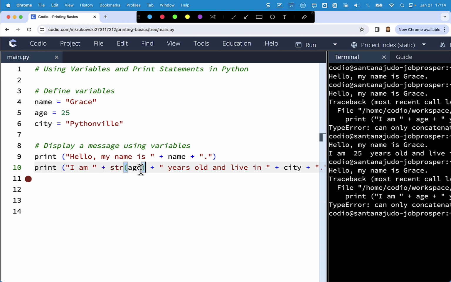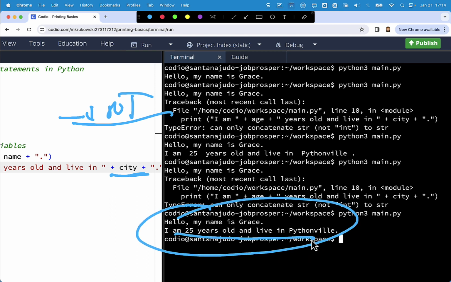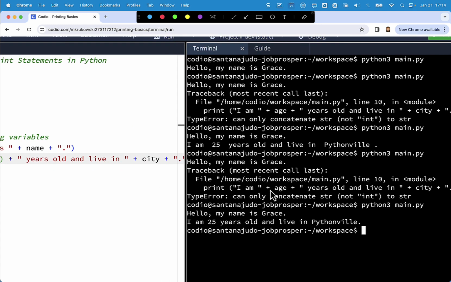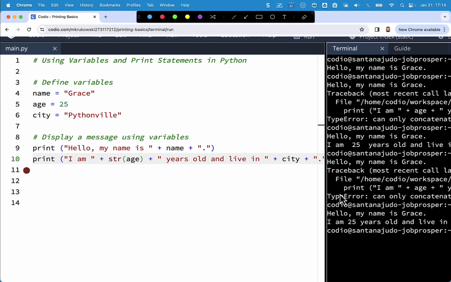As the program is executed, now we're taking age, which is an integer by default, and making it a string. So now when we run it, you notice that our output completely works here. Okay, so that is just another thing to keep in mind when you're writing code and printing out variables.